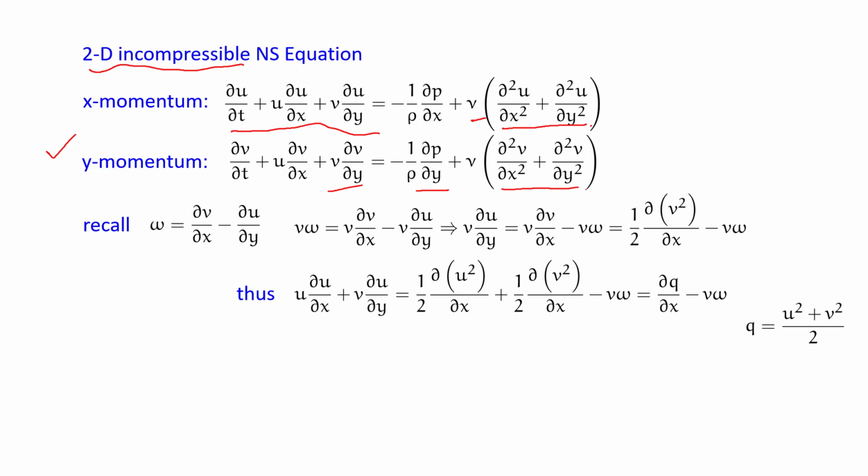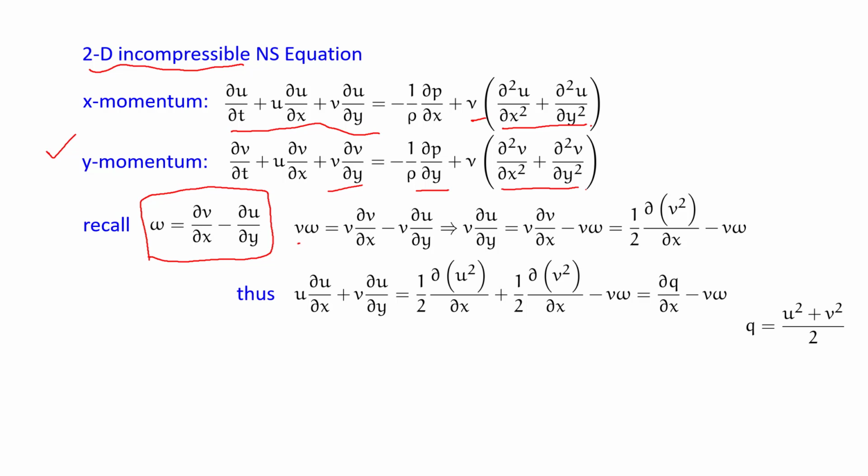Let's say that we have this omega, that is the scalar omega. This is the only one component of vorticity. Other components of vorticity are simply zeros. So vorticity is like a scalar here, and the scalar omega is del v del x minus del u del y.